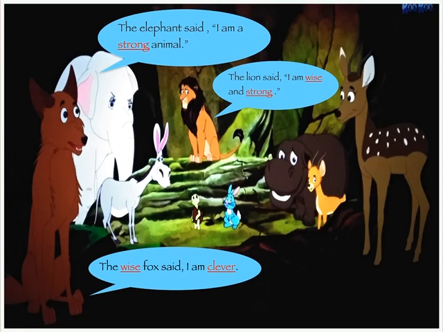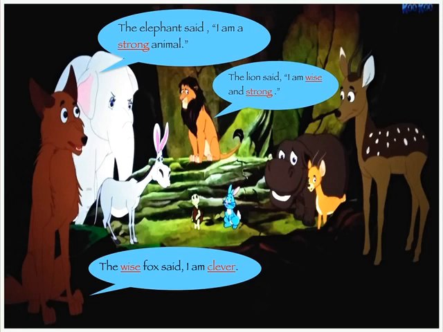Let's see the example of the fox. The wise fox said, I am clever. So, the words wise and clever, they both are saying more about the fox, or they are giving more information about the noun fox. So, they are called describing words.